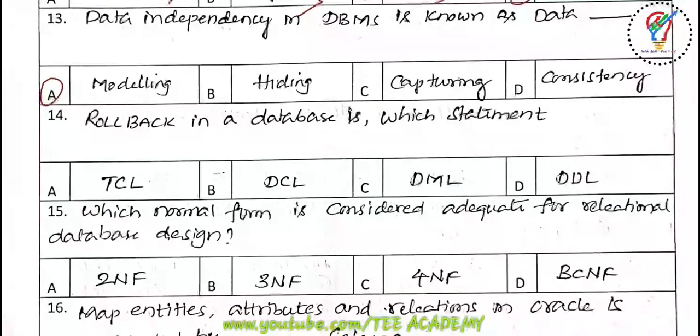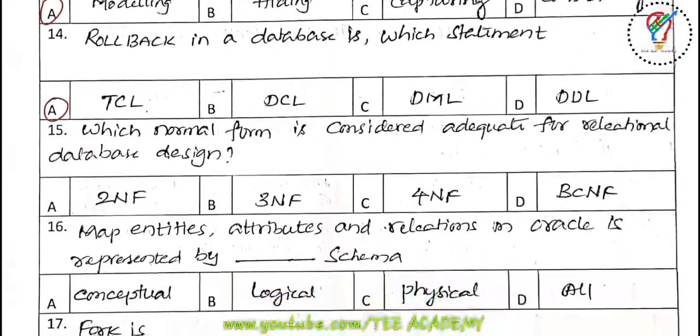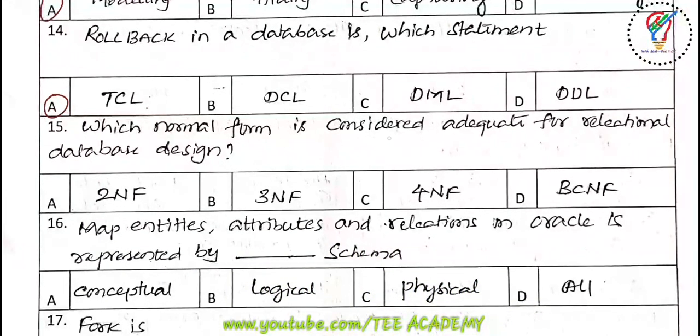So rollback in a database is which statement? The answer is TCL. The other options are DCL, DML, DDL. Next one, which normal form is considered adequate for a relational database design? The answers are 2NF, 3NF, 4NF and BCNF.